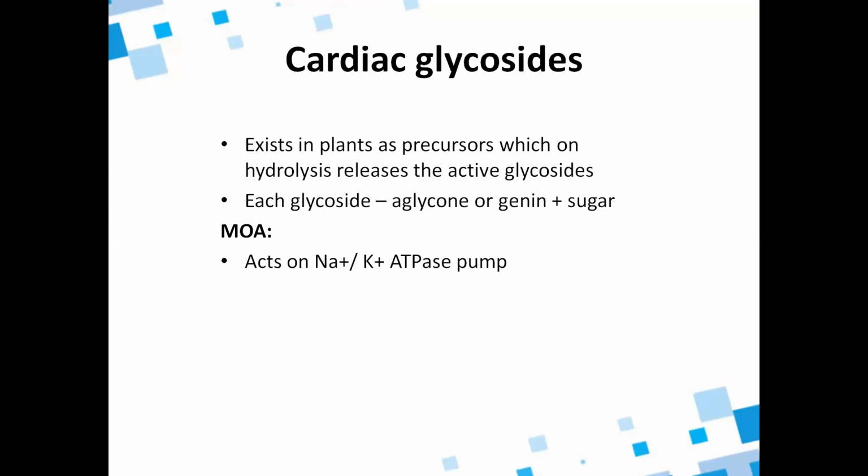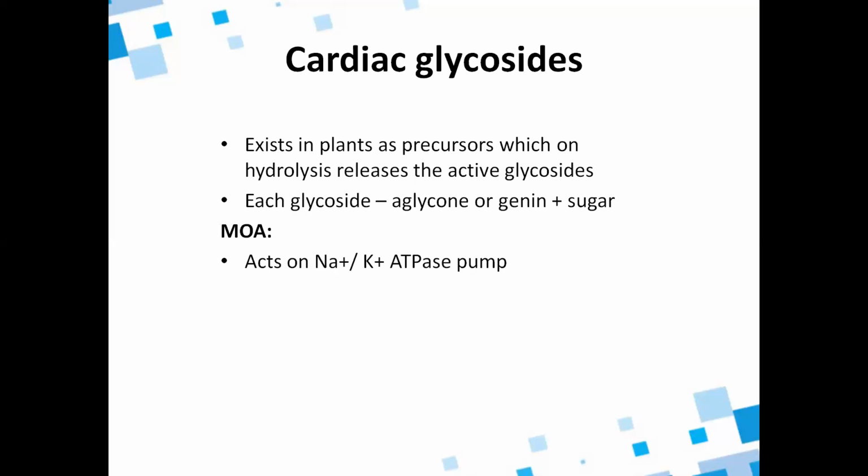Cardiac glycosides. These exist in plants as precursors, which on hydrolysis release the active glycosides. So in a glycoside, there is aglycone or genin and a sugar moiety. This is the non-sugar moiety, that is aglycone, and the sugar moiety. This aglycone has the pharmacological activity.